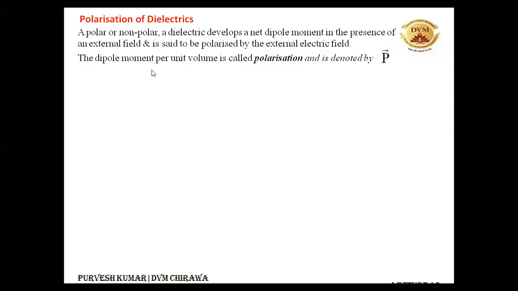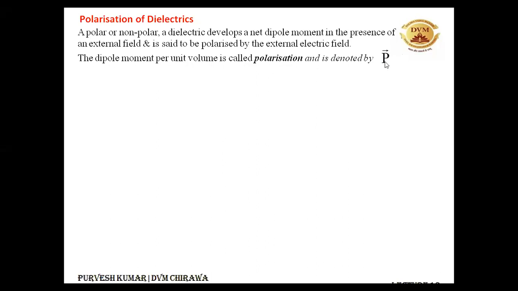Polarization of dielectric means that whenever you are placing a dielectric in some external electric field, there is a development of net dipole moment in the dielectric, and that dipole moment can be because of the restructuring or the reorientation of the molecules of the dielectric, and it can also be because of the stretching of the molecules of the dielectric, whether they are polar or non-polar, it depends on that thing. So that dipole moment per unit volume is known as polarization, and it is denoted by capital P.